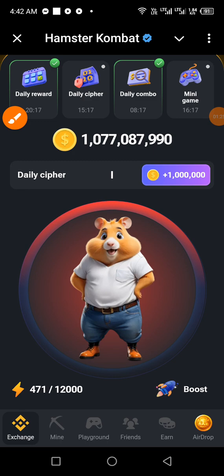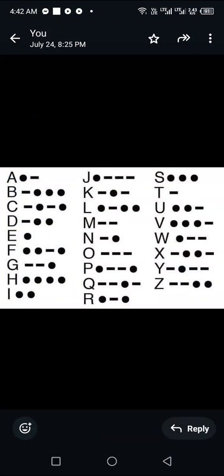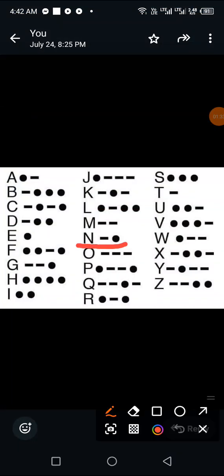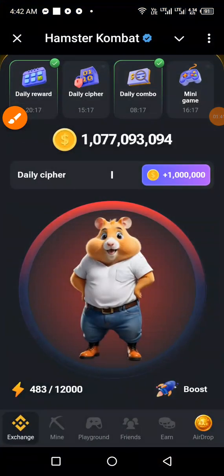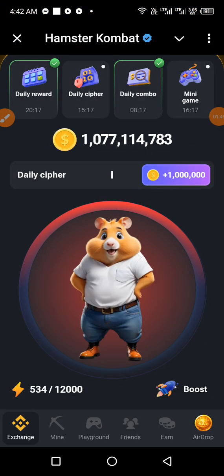So we move on to the next letter, and that is letter N. This is letter N, and how do you spell it? Dash dot. You spell dash by holding a little bit longer, then release, like you want to paste a message. Just 2-3 seconds, then you release. Dot is you tap on your phone. So let's do that. Dash dot.